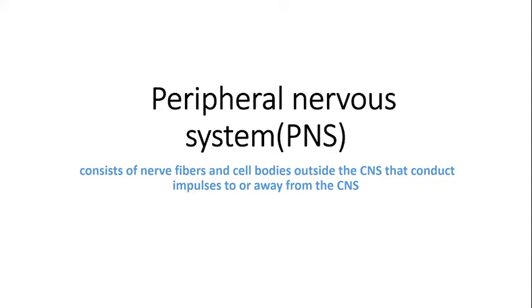Now we are going to continue with the second component of the nervous system, that is the peripheral nervous system. The peripheral nervous system basically includes nerve fibers and cell bodies which are outside the central nervous system, that is, outside the cranial cavity, that conduct impulses to or away from the central nervous system. The central was something which was there in the cranial cavity. This is something which is outside the cranial cavity, and it includes the nerve fibers and their cell bodies, which lie outside the central nervous system, and it forms a communication between the system outside and the system inside. That is what we call the peripheral nervous system.